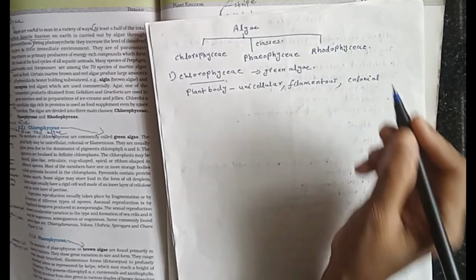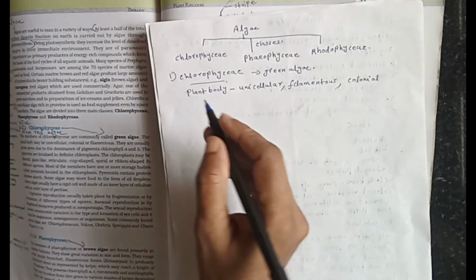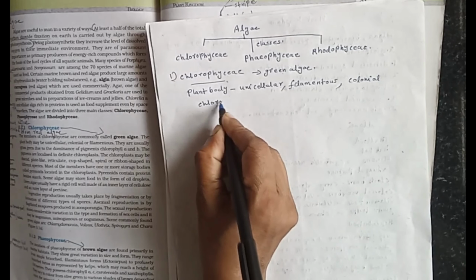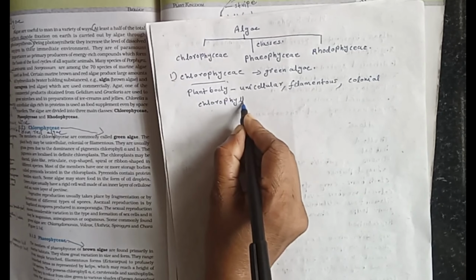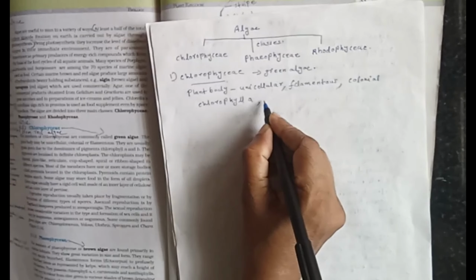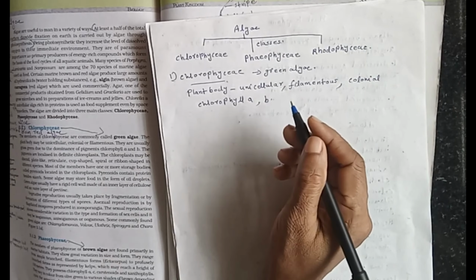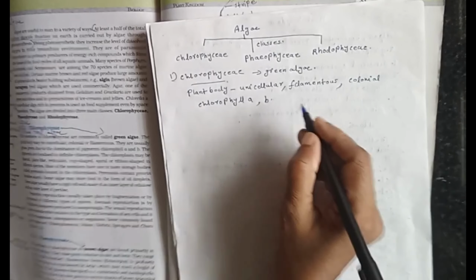The green color is obtained by the presence of chlorophyll A and chlorophyll B, usually arranged in the cell organelle chloroplast.